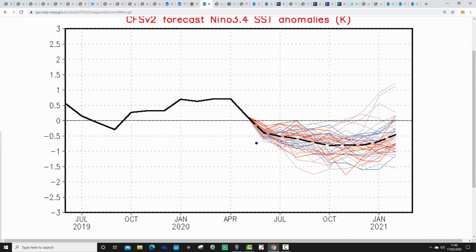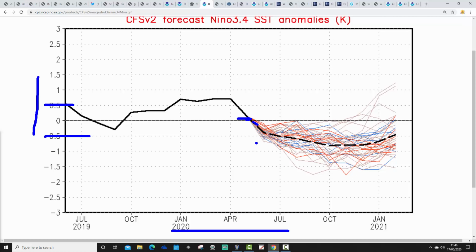So our temperature anomalies are on the side of the chart here. Dates in monthly periods are on the bottom. Remember, the all important number is 0.5, whether that's above or below average. You have to be half a degree or more above average to get an El Nino. You have to be half a degree or more below average to get a La Nina. You have to run that over 5 tri-monthly periods. So where we are right now is gradually dropping with the SOI. So we're going to be somewhere around here.